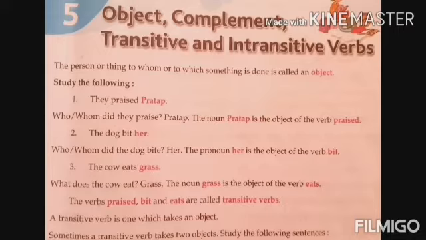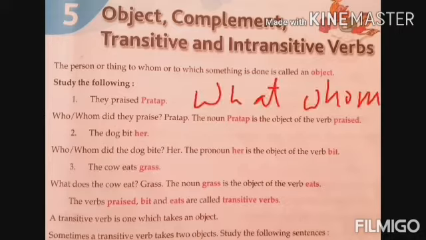What is object? The person or thing to whom or to which something is done is called an object. Something is done for a person or thing. So let us come on the examples. They praised Pratap. And one thing is very common, you must know how to get an object. If you want to get the object, you must use whom and what after the verb.